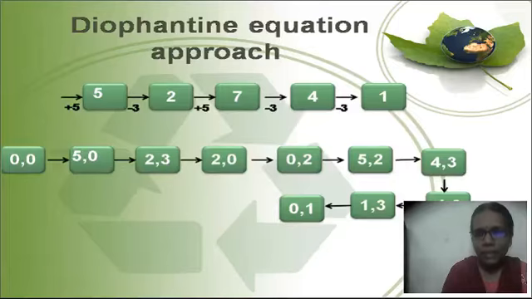But the main disadvantage of this is, some of the numbers will be repeatedly added and repeatedly subtracted, so some ways are repeated in this. That is the main disadvantage of this Diophantine equation.